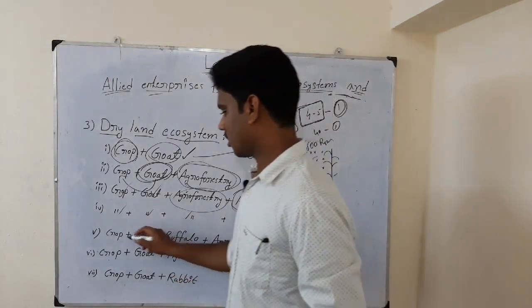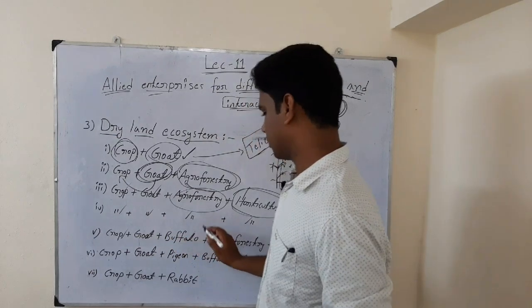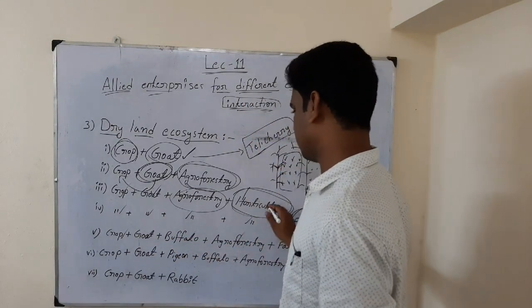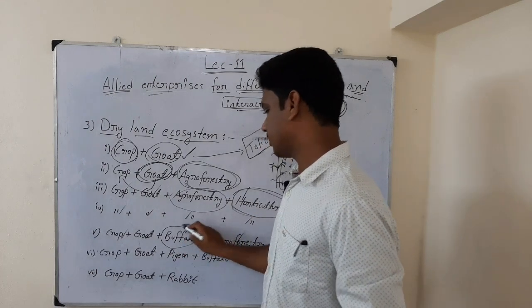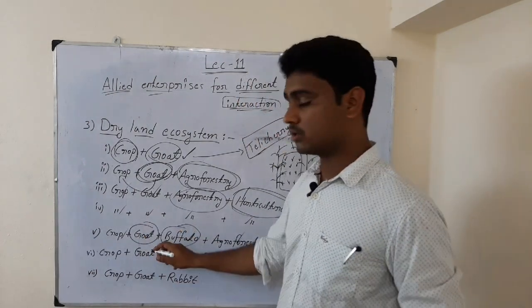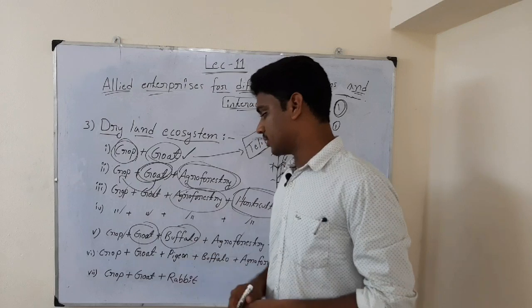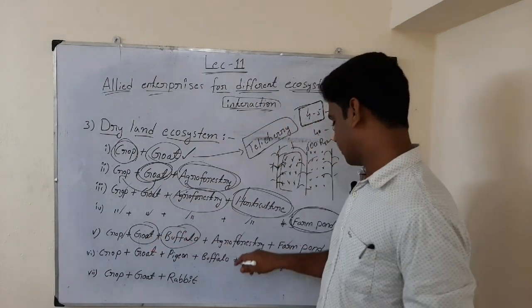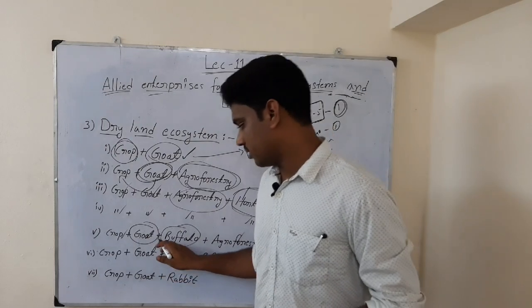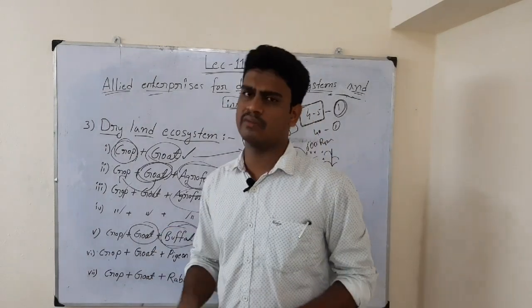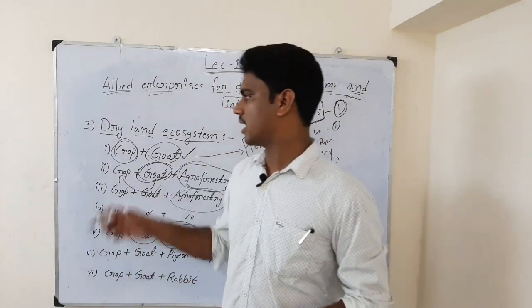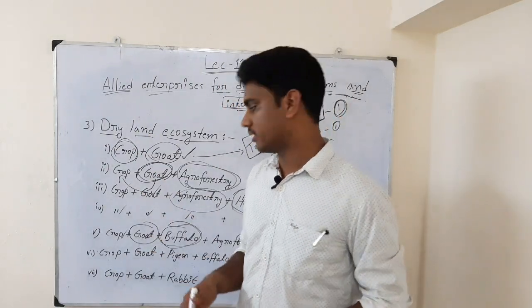Then the next one is crop, goat, buffalo, agroforestry, farm pond. So here, instead of keeping horticulture, we are inserting buffalo along with goat. So here two animal components are there, goat and buffalo, followed by forestry and farm pond. Why are we inserting buffalo instead of cow? Buffalo can come in the tropical region also, dryland region also, they can sustain very well.